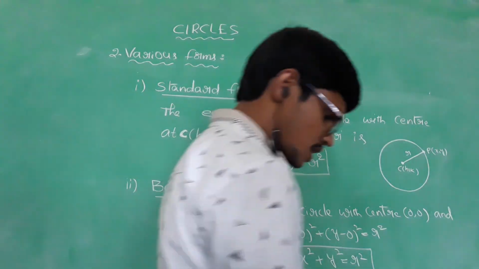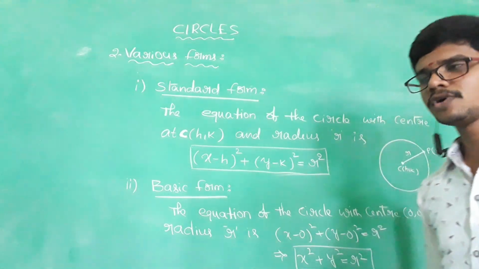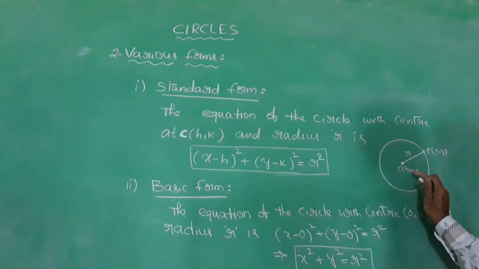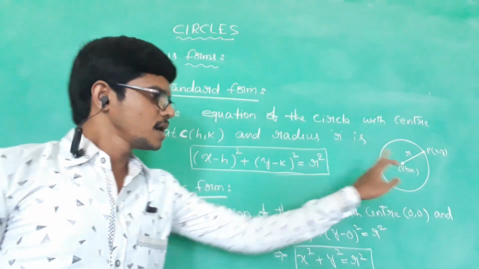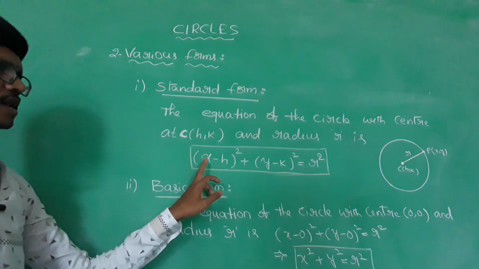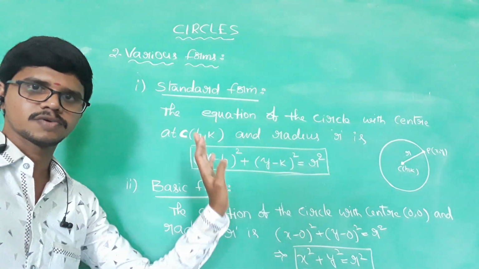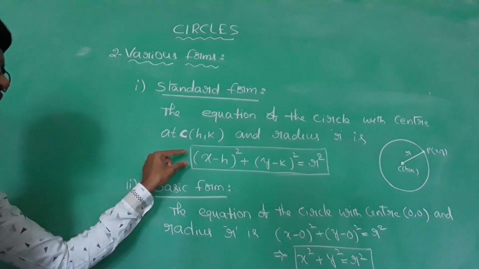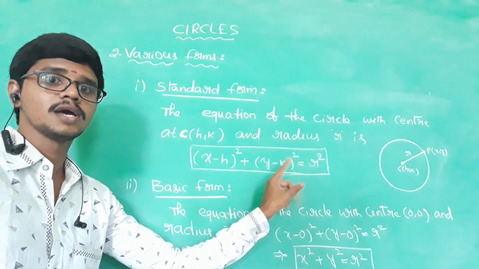Now let us discuss the standard form of the circle. The standard form is the equation of the circle with center C (h, k) and radius r. So what is the equation of the circle? (x minus h) whole square plus (y minus k) whole square is equal to r square. Please remember, this is the standard form when the center and radius are given.